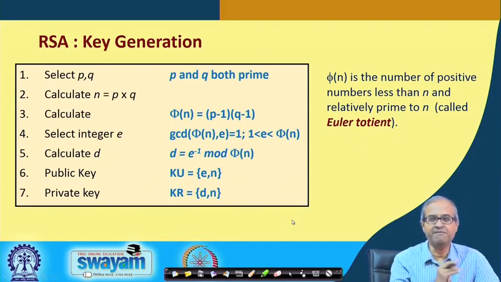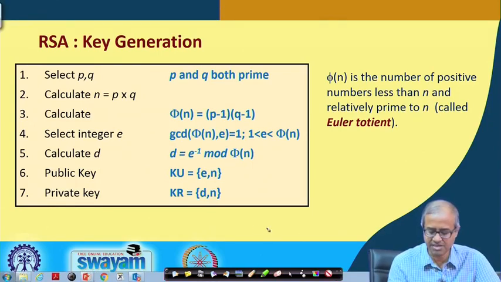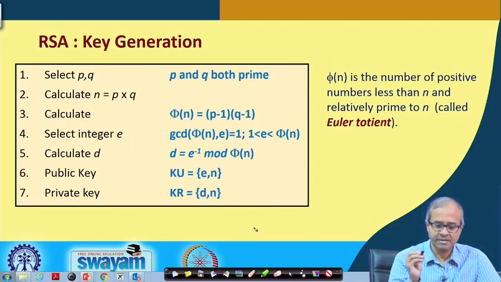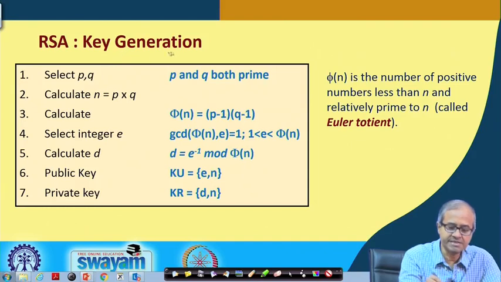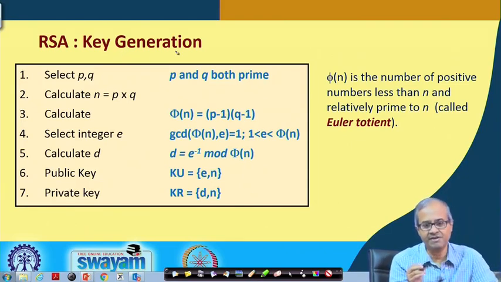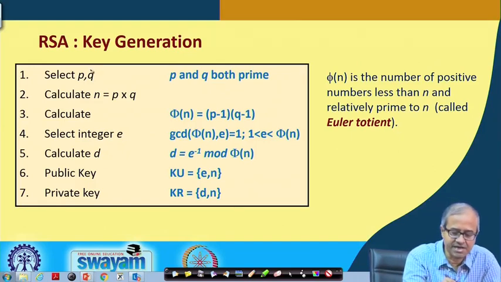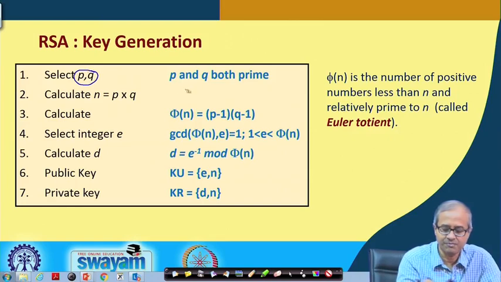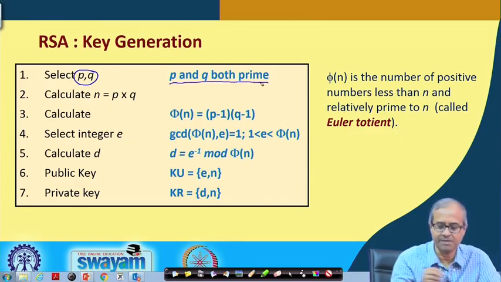Now, I am very briefly telling you how the key pairs are generated in RSA, because you will appreciate how RSA encryption decryption works. This is for the key generation. For every party you have to generate a public key and a private key. First thing is that you select two prime numbers P and Q. P and Q are both prime.